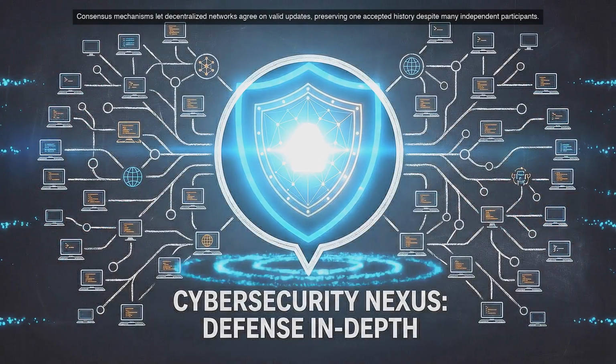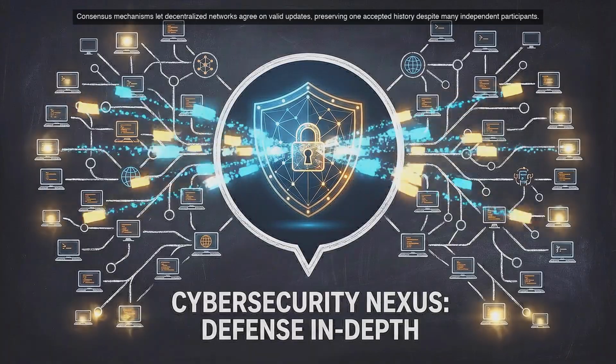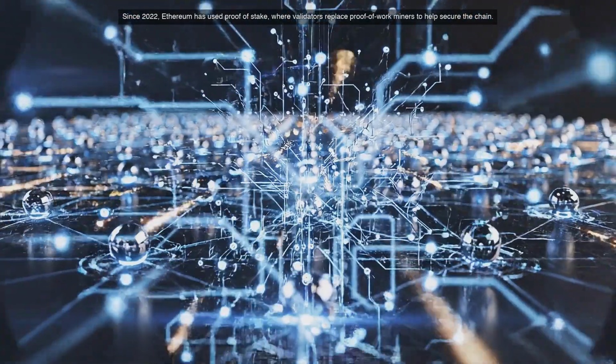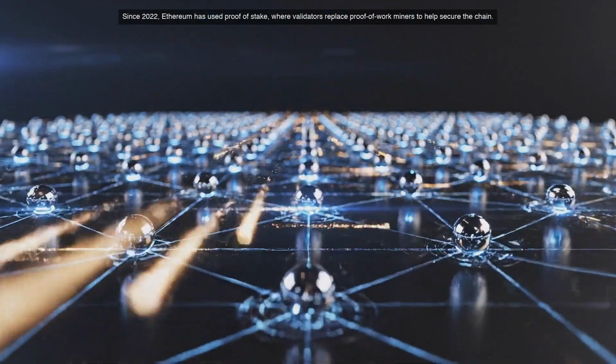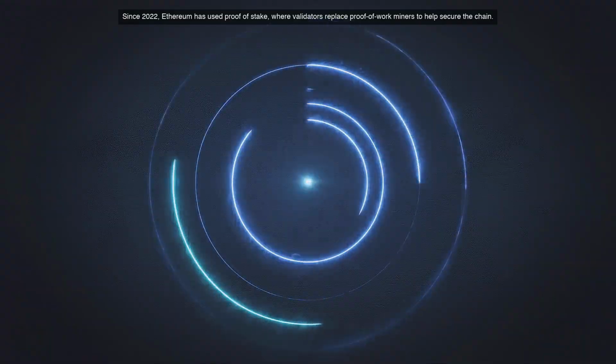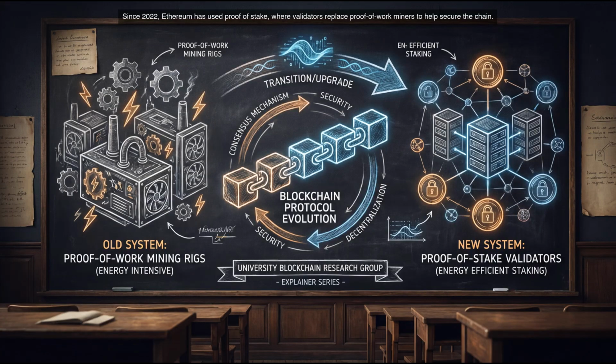Now let's talk about Ether, often called ETH. ETH is the native asset of Ethereum. People use ETH to pay transaction fees and interact with applications. It is also the asset used for staking in the proof of stake system. Those transaction fees are called gas fees. Gas measures the computational work needed to process an action on Ethereum. Simple actions like sending ETH usually need less gas. More complex actions, like running a large smart contract, need more. Users pay for gas in ETH.